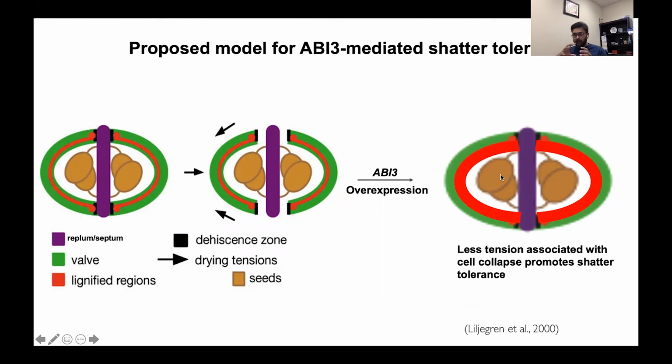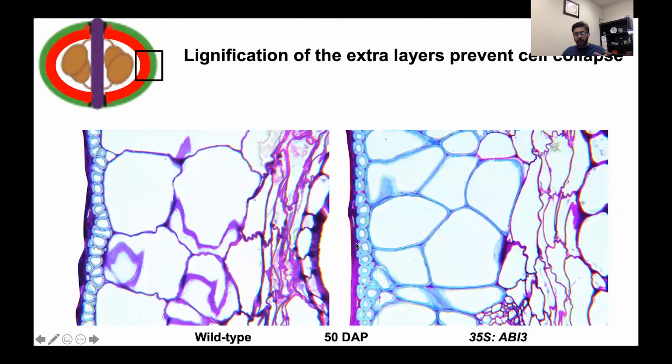this Endocarp B layer is actually quite thickened. There's quite a bit of lignin, and it also bleeds into the other layers, and we think the tension doesn't get transmitted to pop open the pod. So if you zoom in on this section, this is the wild type. This is the Endocarp B layer, in the wild type and in the ABI3 overexpressor, and you can clearly see these layers are drying out, and this tension never gets delivered to the layer that is responsible for opening up the pod. So Logan is finishing up his work, and he's characterized a number of genes that are involved downstream of ABI3 in the pathway, which we are not discussing here.